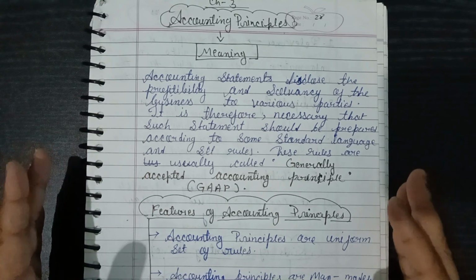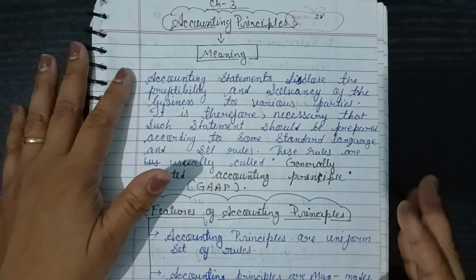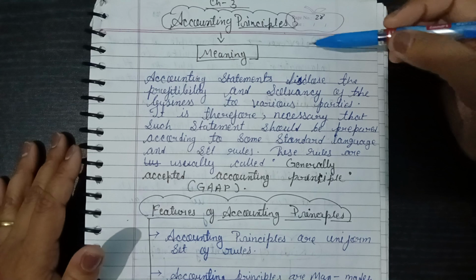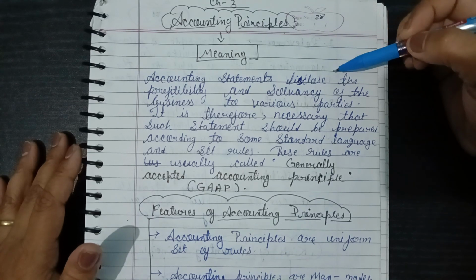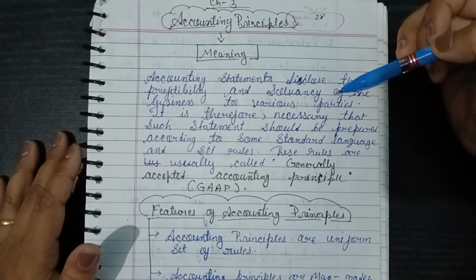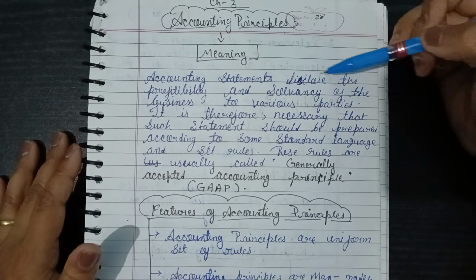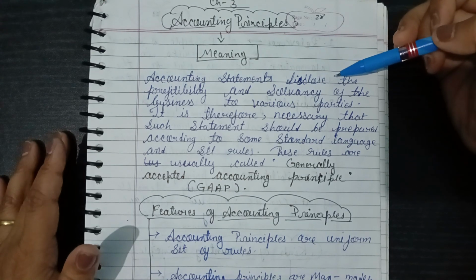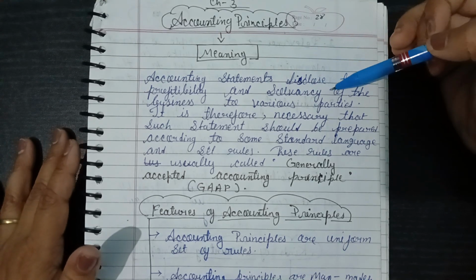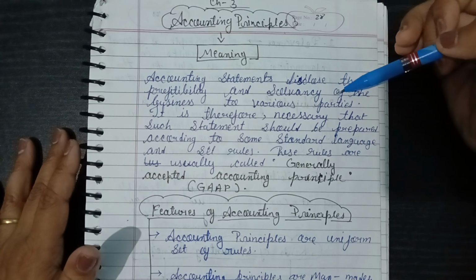So, what is the meaning of accounting principle? Accounting statements disclose the profitability and solvency of the business to various parties. It means when we prepare the accounting statement, it discloses the profitability and solvency of the business to various parties.